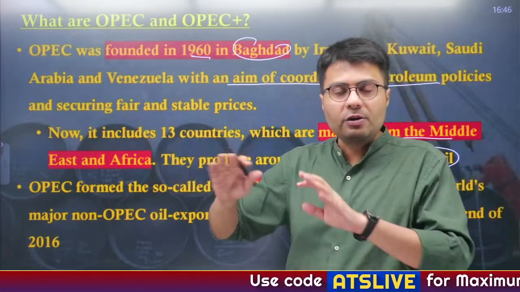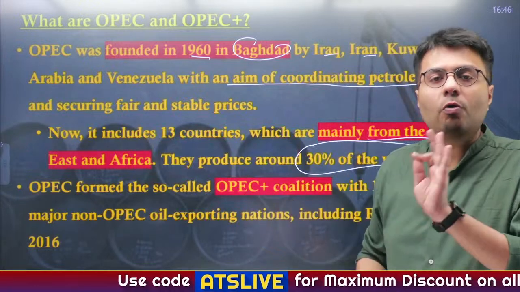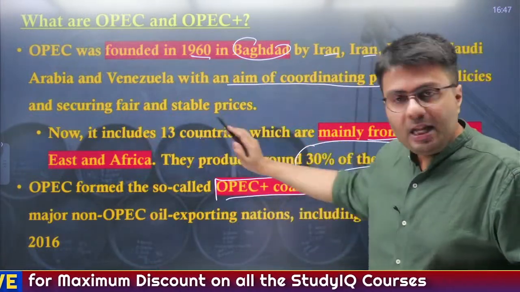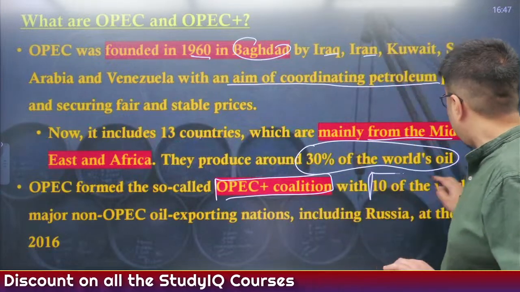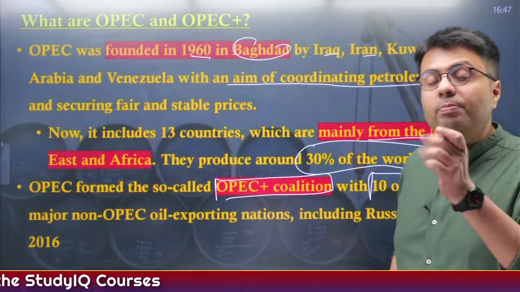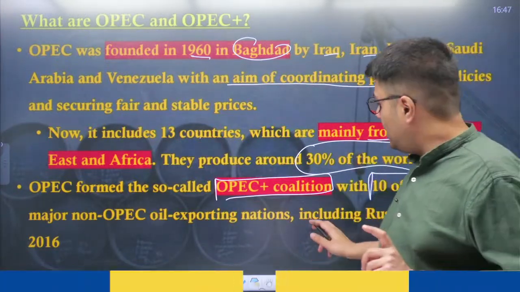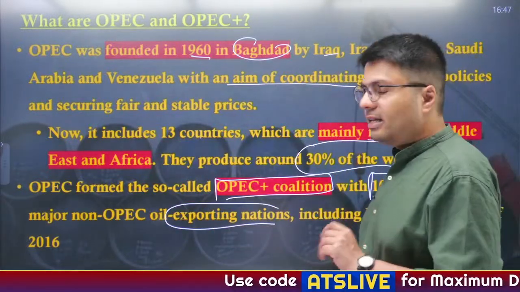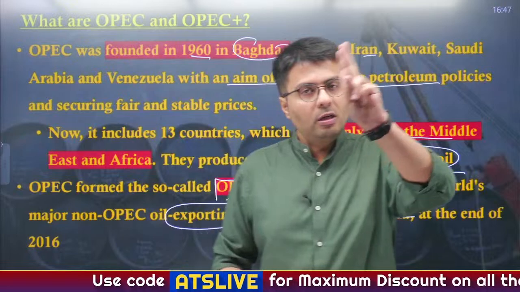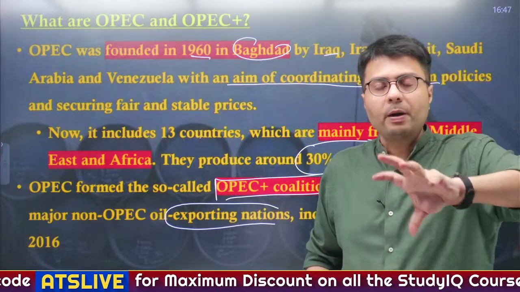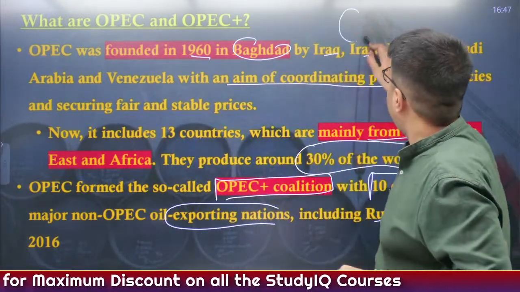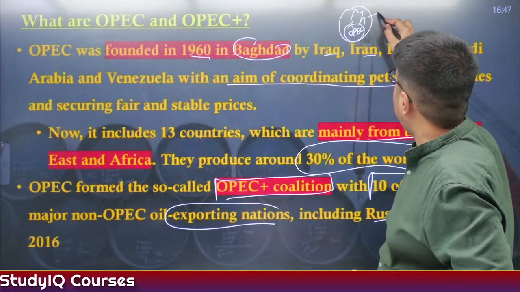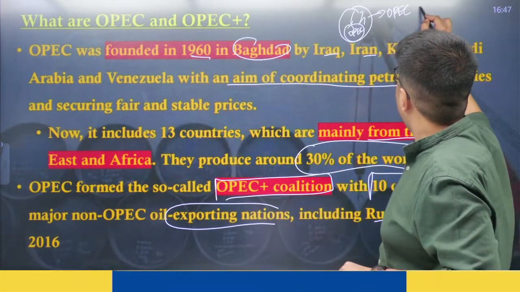Also, this body formed a larger coalition with non-OPEC countries, known as the OPEC plus coalition, which includes the 13 members of OPEC and 10 additional members who are other major producers of crude oil. These are also crude oil exporting nations, which include Russia, at the end of 2016. So, the two related bodies are OPEC and OPEC plus. OPEC consists of 13 countries, and if you add 10 other countries, it makes it OPEC plus, right?